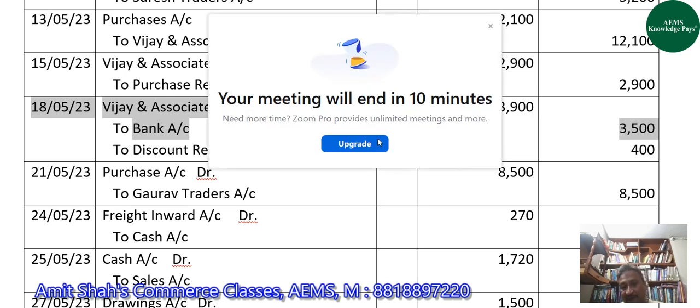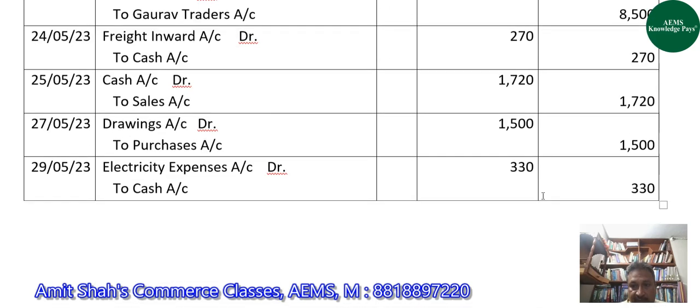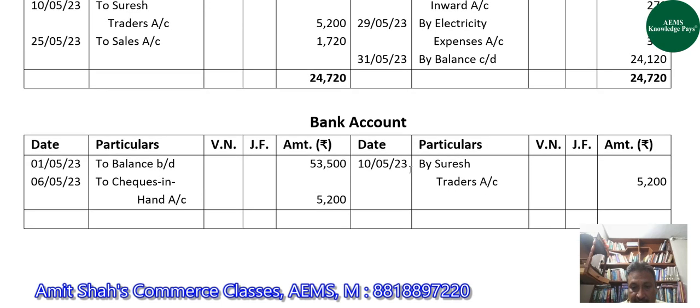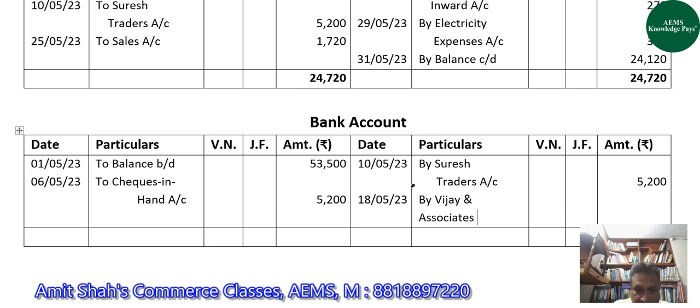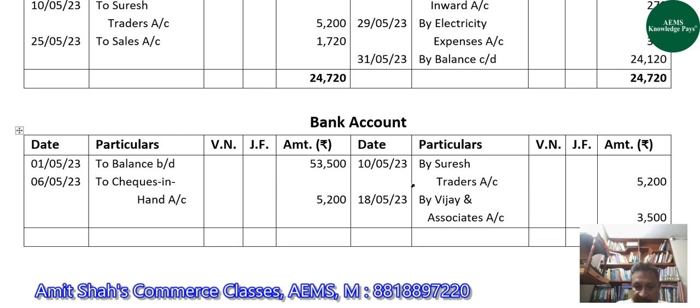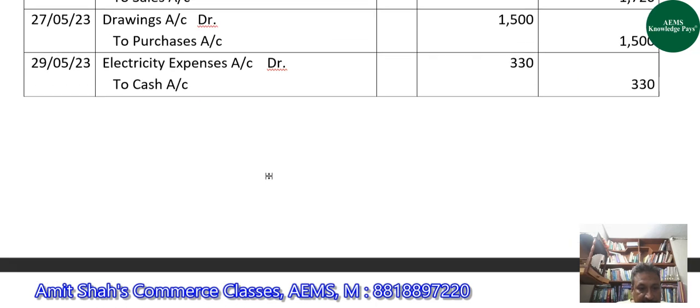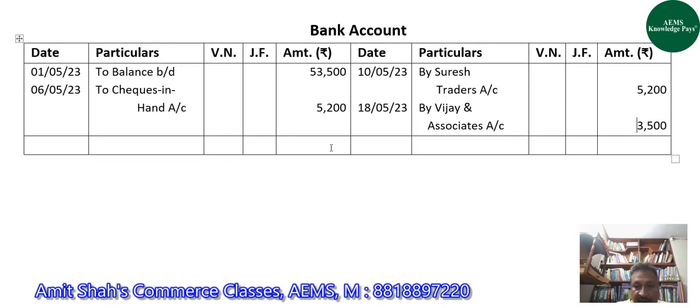That is with the amount of bank account because we are doing posting in bank account with 3,500. After this, bank account is involved nowhere. So now we will close bank account also.